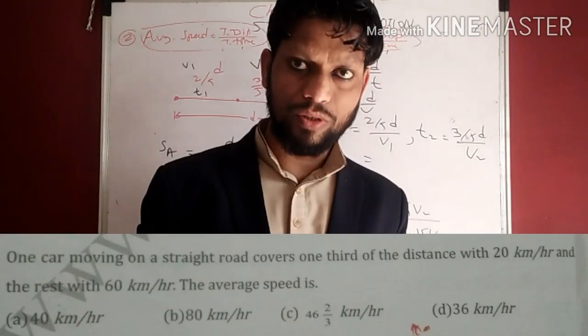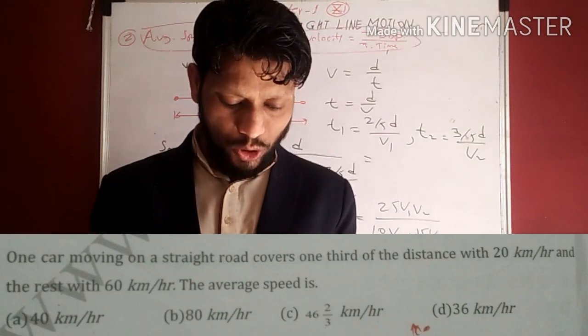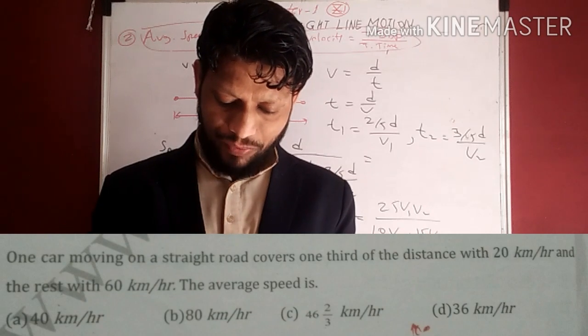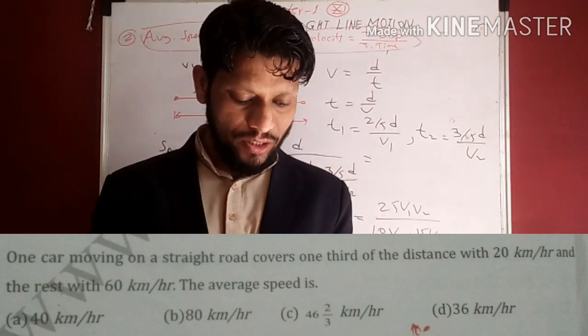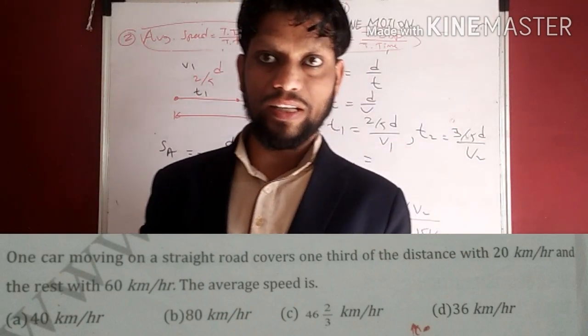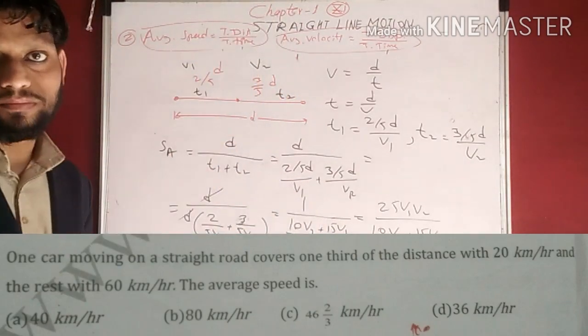Now next question, which is similar to the previous question. One car moving on a straight road covers 1/3 of a distance with speed 20 km per hour and the rest with 60 km per hour. The average speed is, okay, we'll find the answer by following the same method.